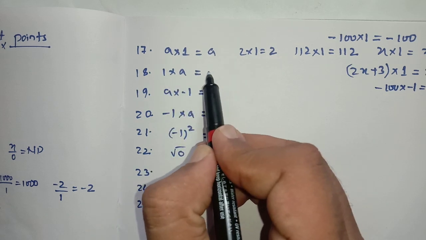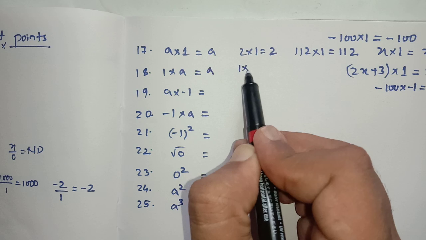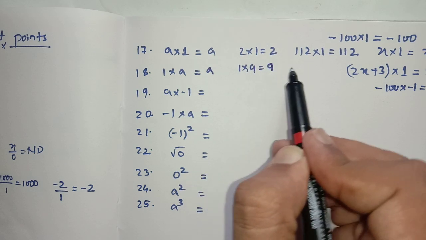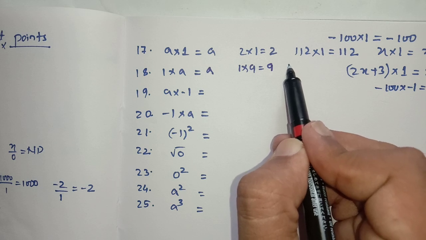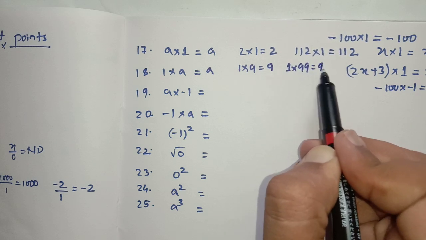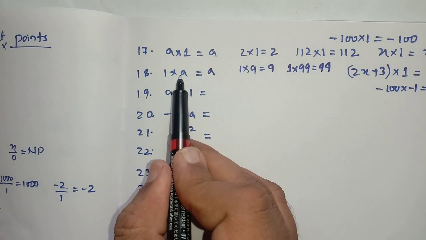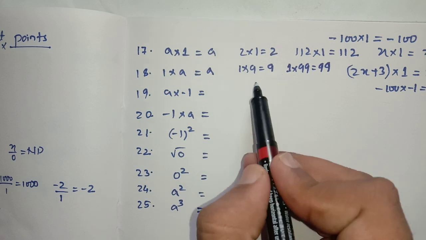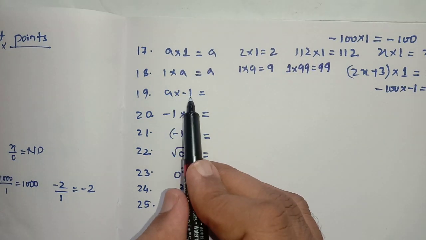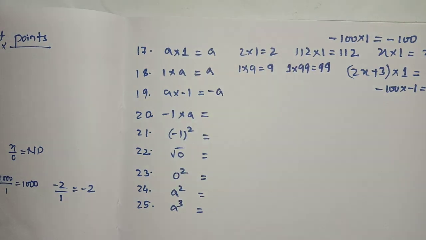1 into anything is also anything. Like 1 into 9, answer will be 9. 1 into 99, answer will be 99. Suppose 1 into minus anything, answer will be minus anything. Keep in mind, now anything into minus 1 will be minus anything.